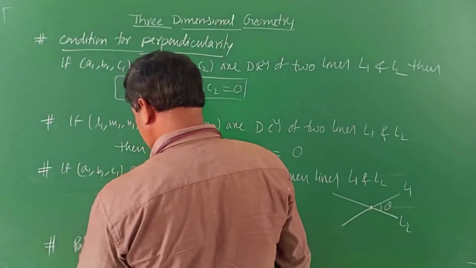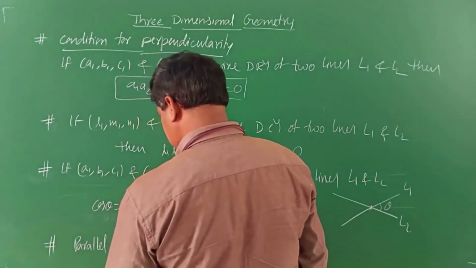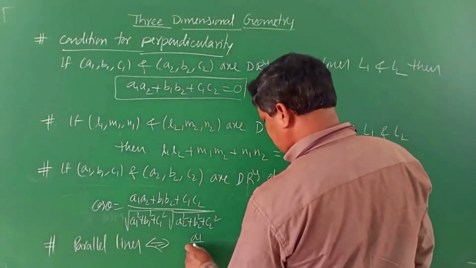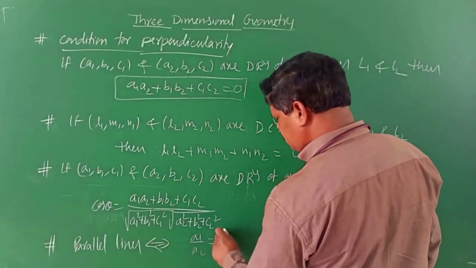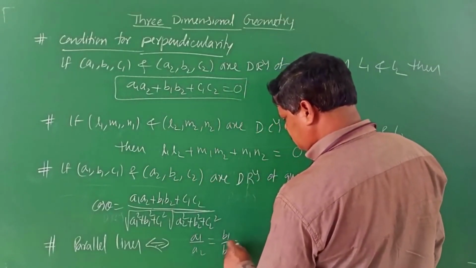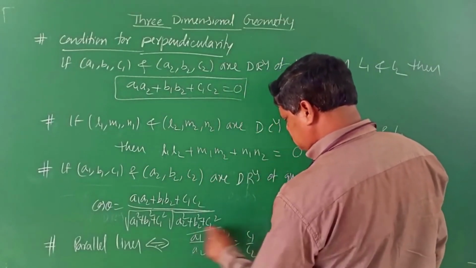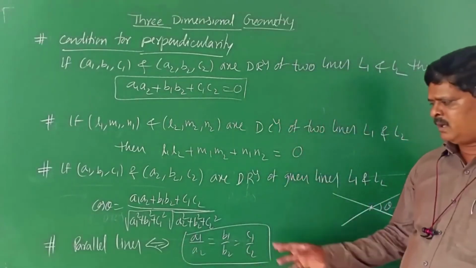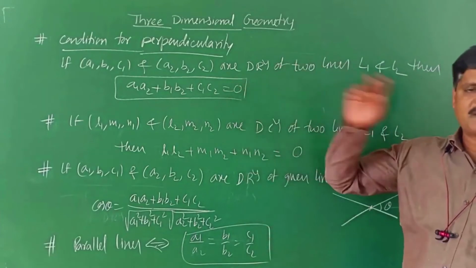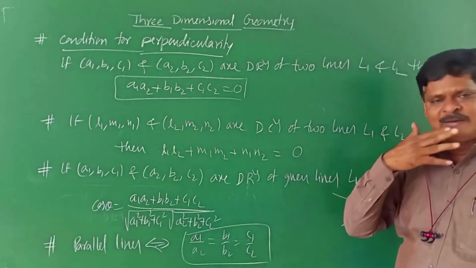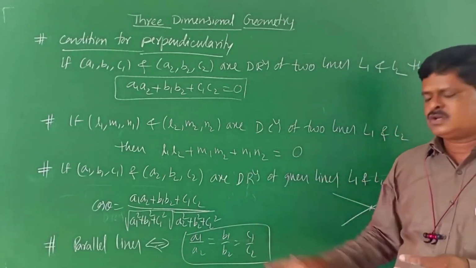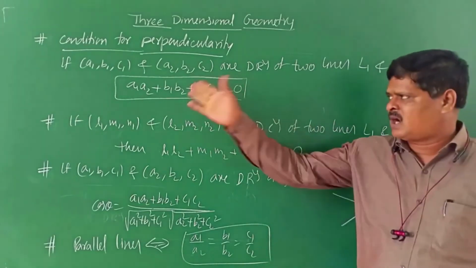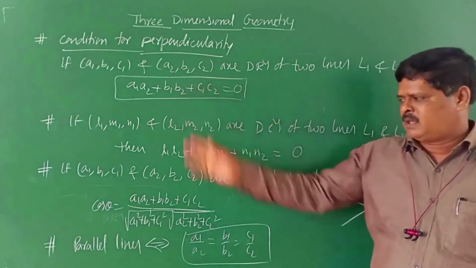Another condition for parallel lines is A1 by A2 is equal to B1 by B2 is equal to C1 by C2. This is the parallel condition and that is the perpendicular condition. There are two conditions: if the direction ratios are in the same proportion, the lines are parallel; if they satisfy the other condition, they are perpendicular.